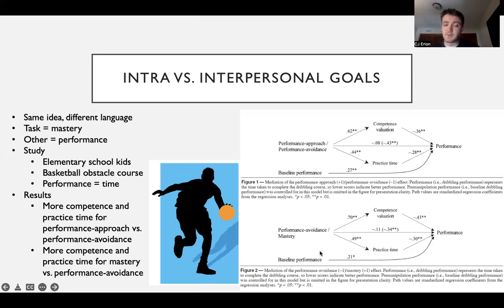Additionally, similarly here, what we would expect, that mastery or task goal seems to be more successful in an increase in competence, an increase in practice time, and also an improvement in performance relative to, again, the performance avoidance goal, which does seem to be consistently the worst performance-wise with these types of goals.